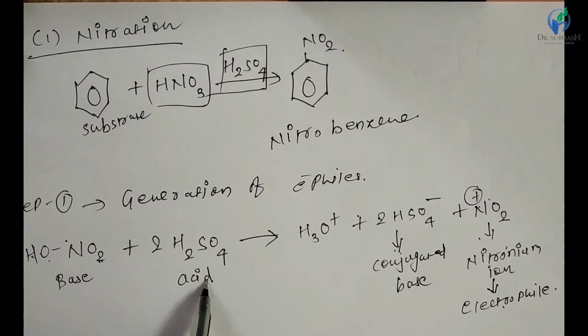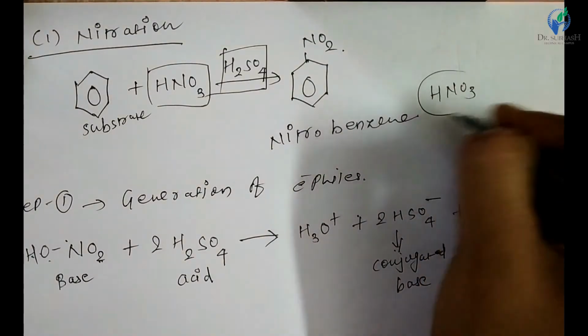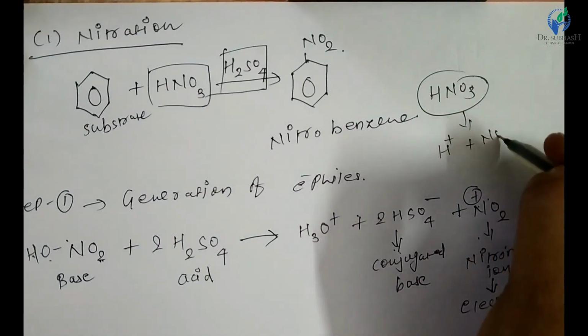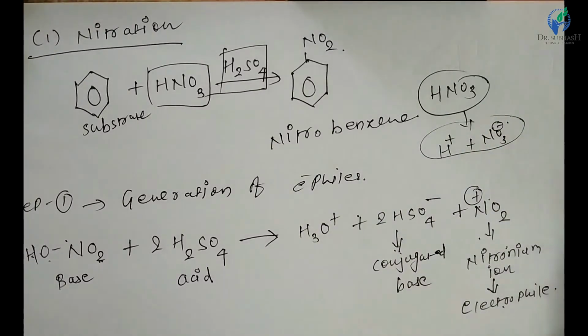Generally, lysis of the nitric acid occurs. See here, HNO3 is converted into H plus plus NO3 minus in a general acid base reaction. Here again an acid base reaction occurs, but in the presence of sulfuric acid, it is destroyed like this.